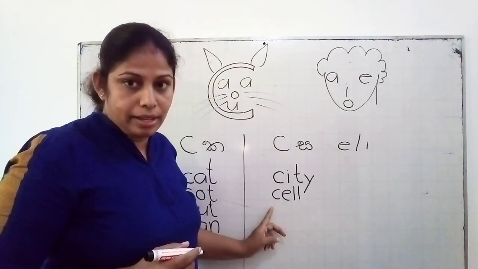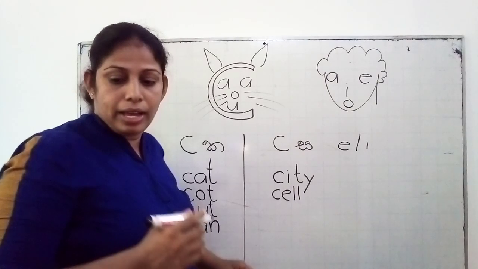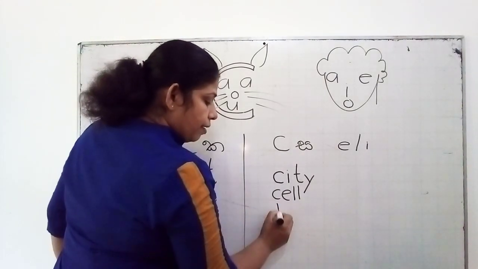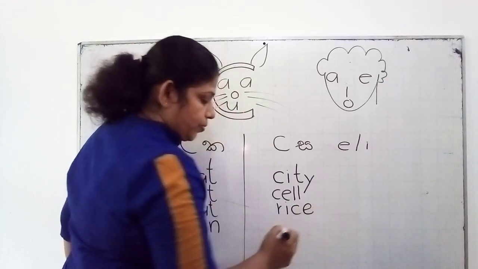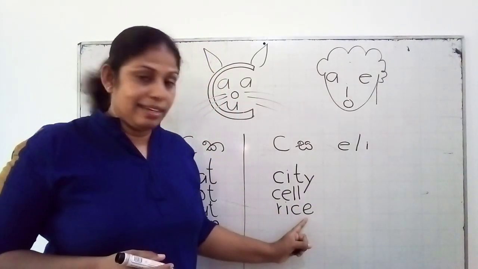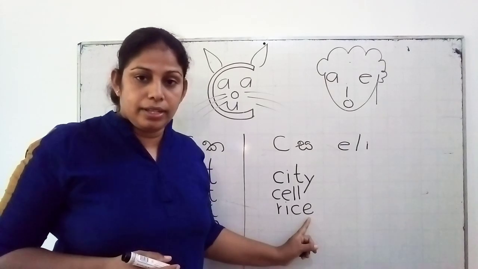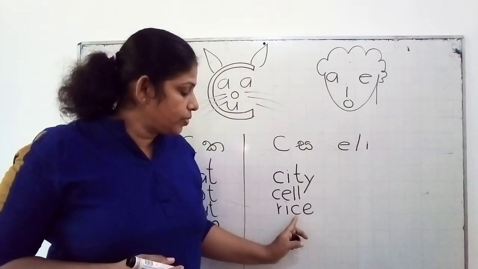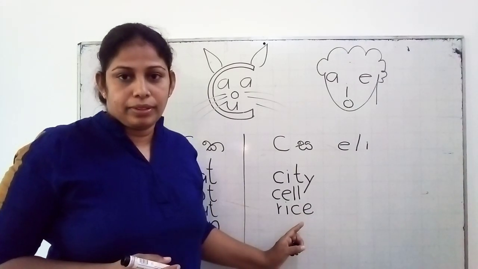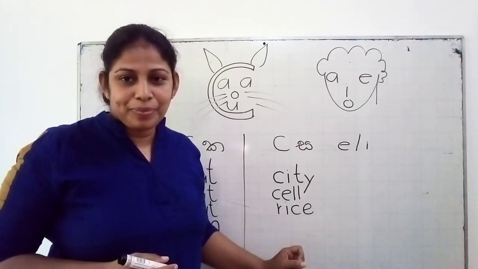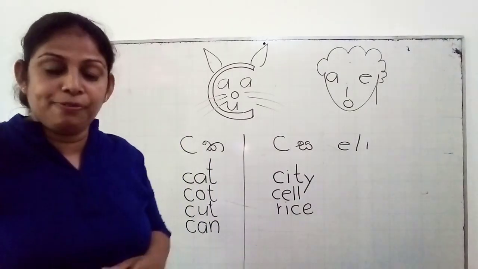Right? Is it clear? Okay. I will give you another example. Rice. Because vowel sound letter E here, then C we have to pronounce as S. Do you understand? Okay, I think it is clear for you.